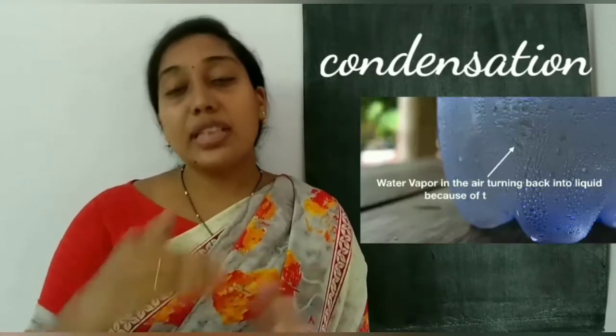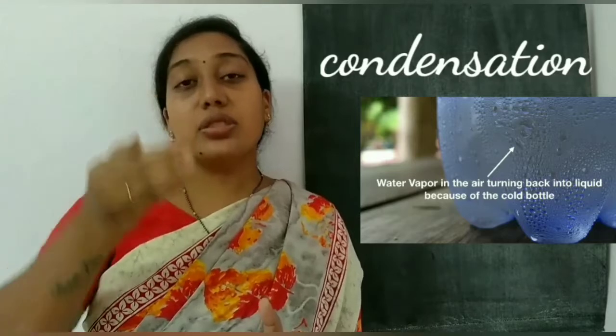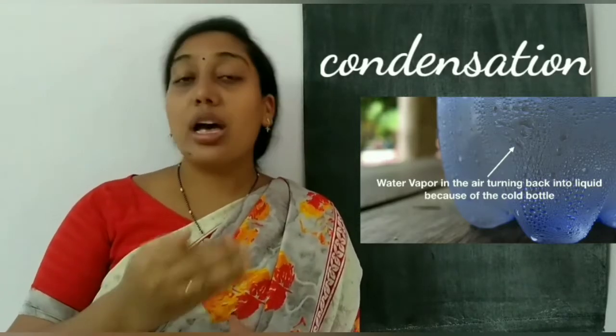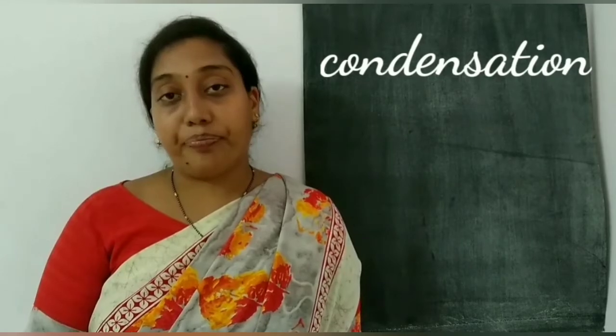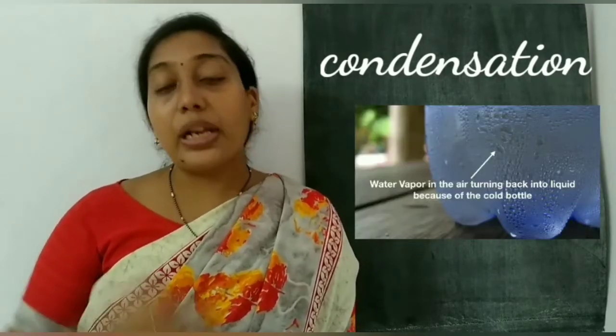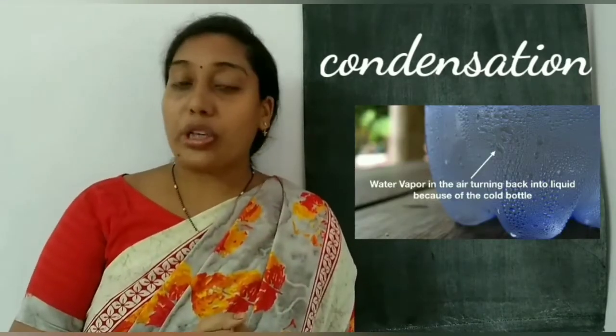Opposite of evaporation. Condensation, the process in which the gaseous form changes into liquid form. What is the example? Water vapor to water.